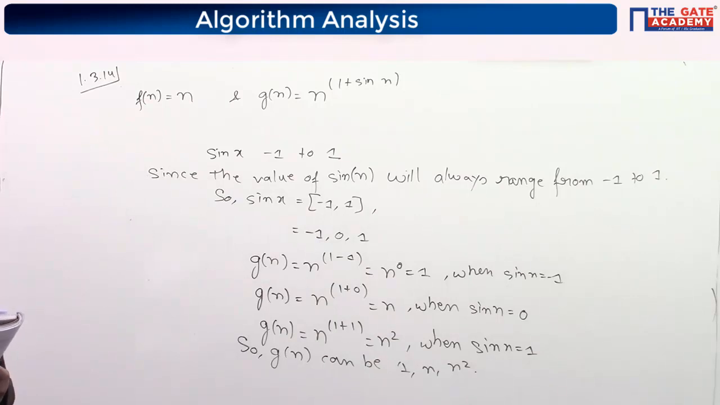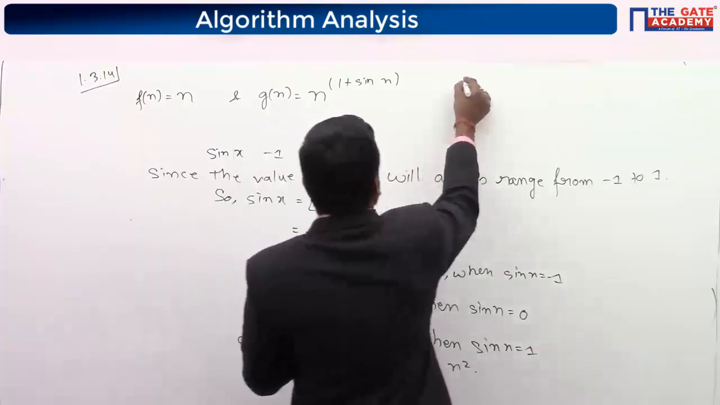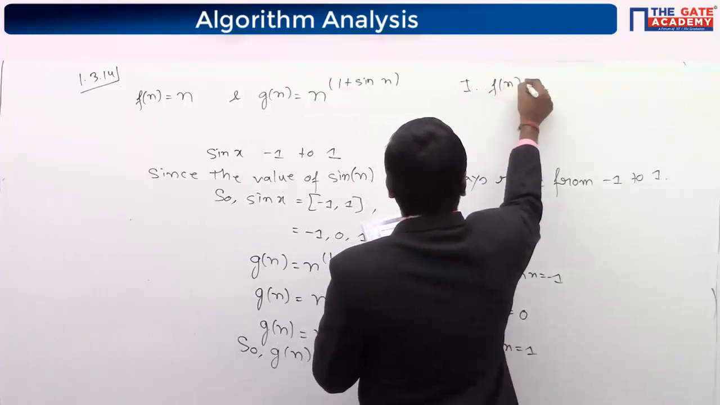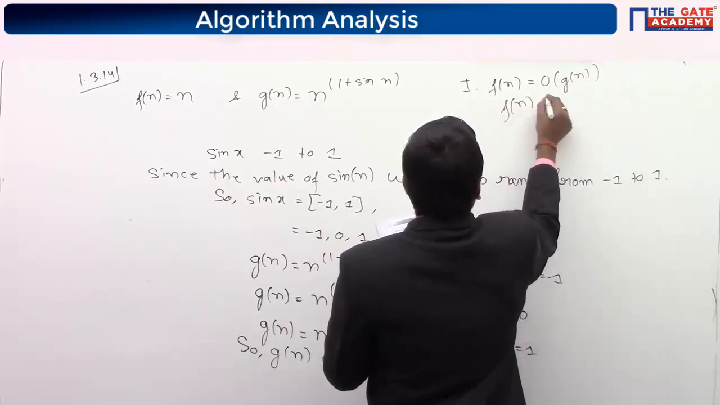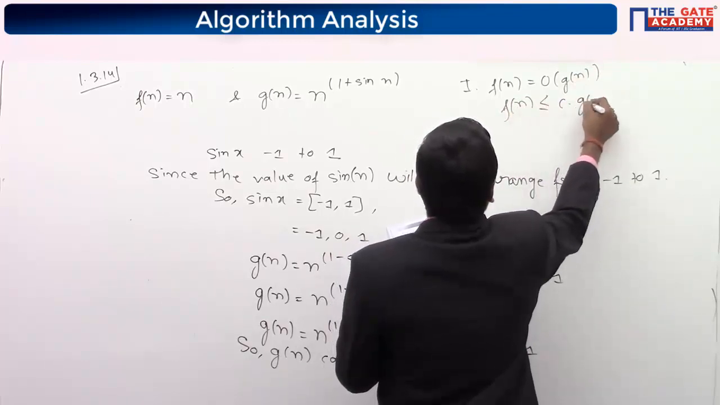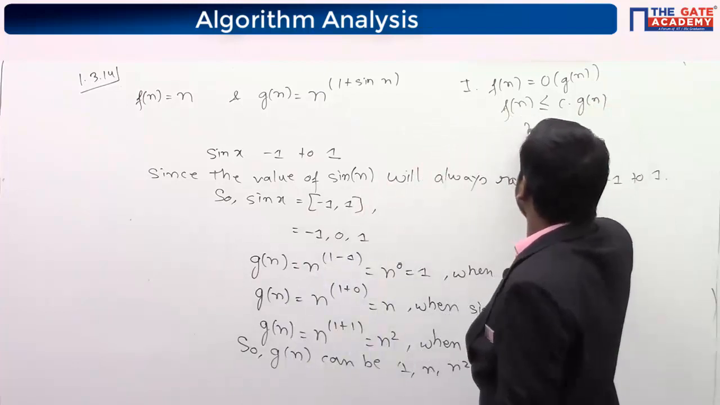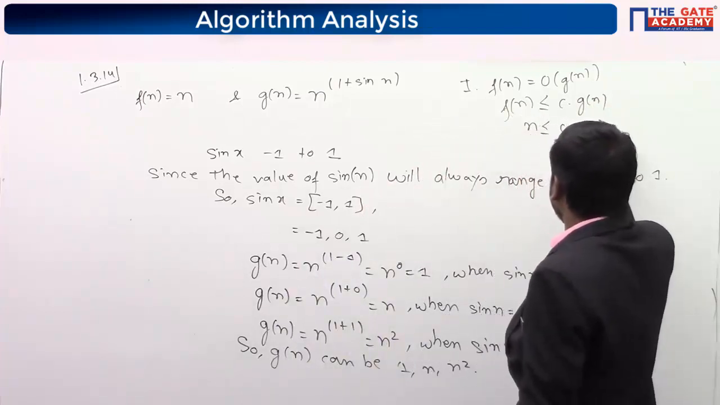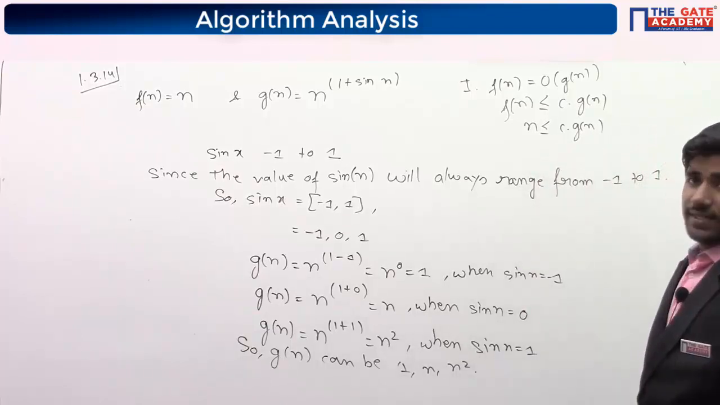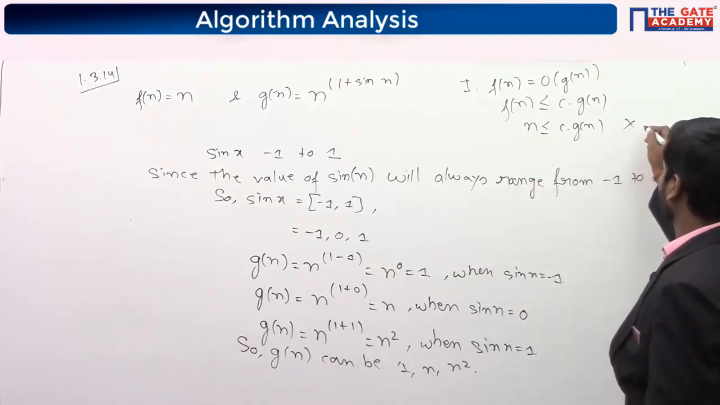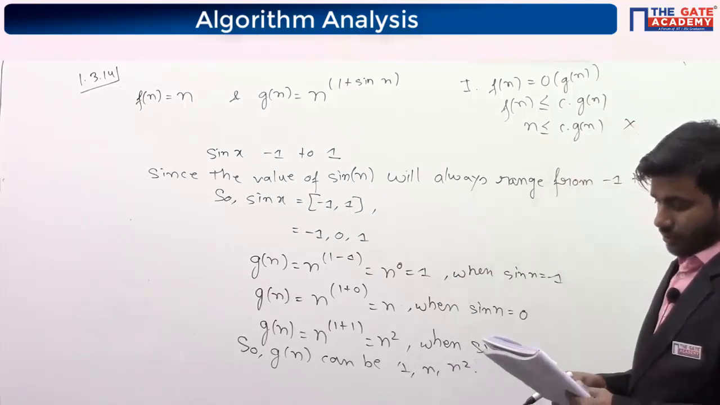Now see which of the following statements is or are correct. The first says Fn is big O of Gn. It means Fn is smaller than or equal to C times Gn. Fn is n, and when Gn is 1, n is not smaller than C times Gn. So it is false, because Gn can be 1 also.